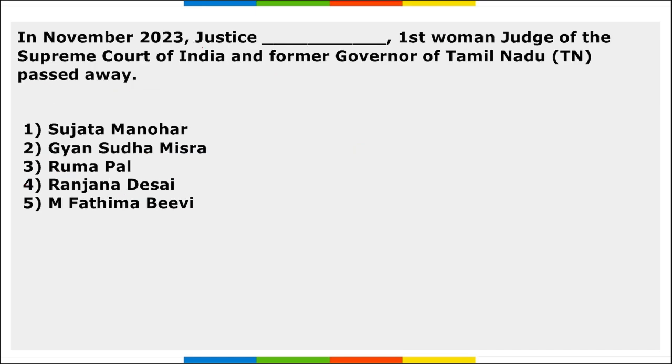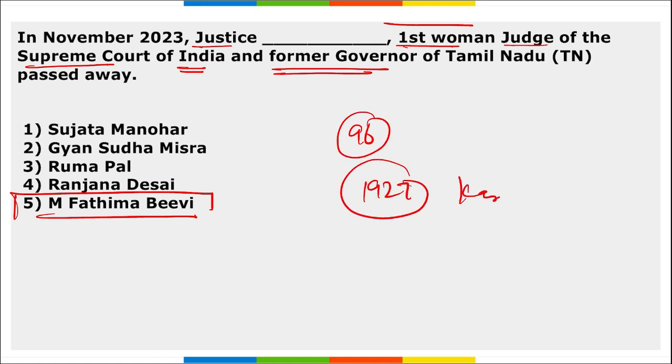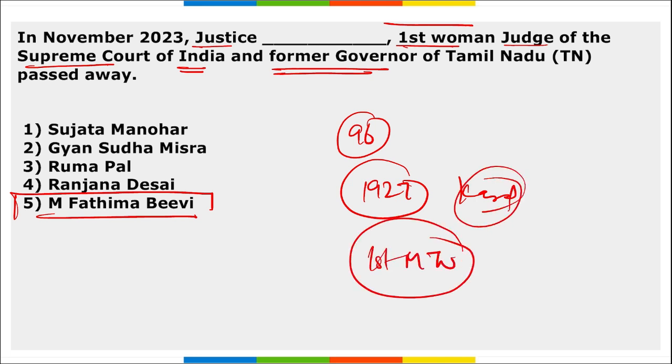Next, in November, Justice M. Fatima Bibi, first woman judge of the Supreme Court of India and former governor of Tamil Nadu, passed away. She passed away at the age of 96 in Kollam, Kerala. She was born in 1927 in Kerala. And she was the first Muslim woman judge to be appointed to any higher judiciary.